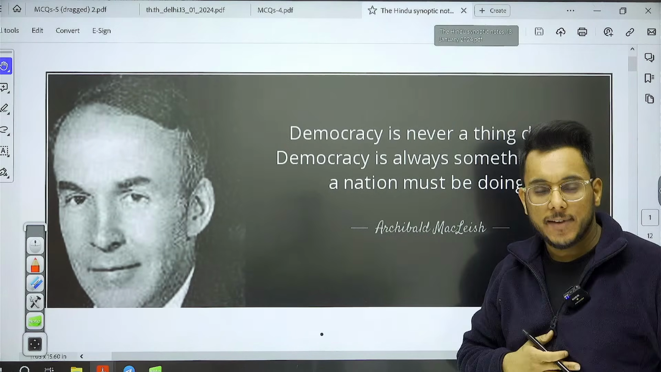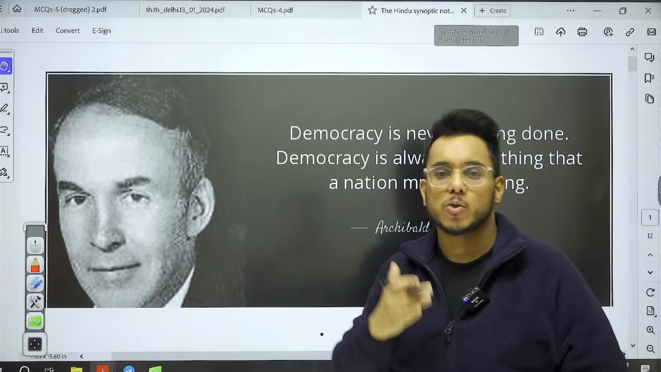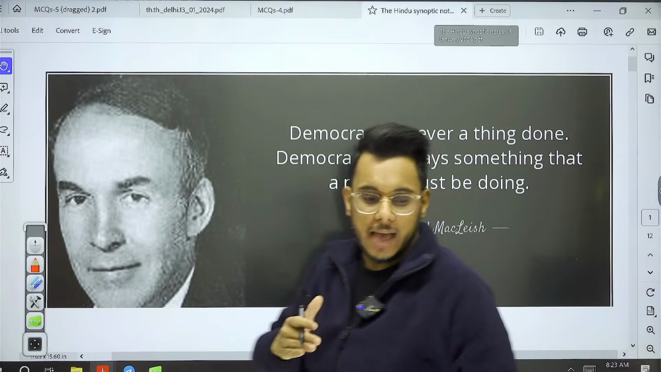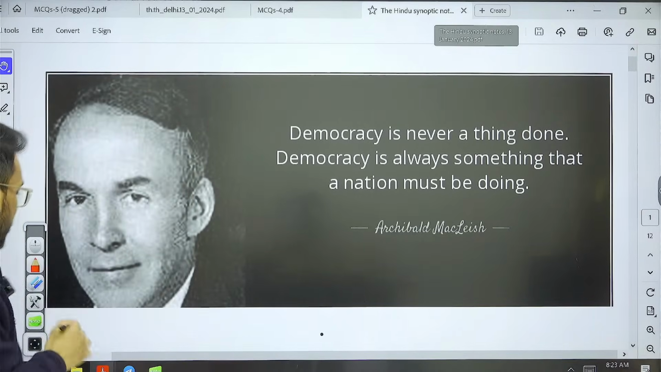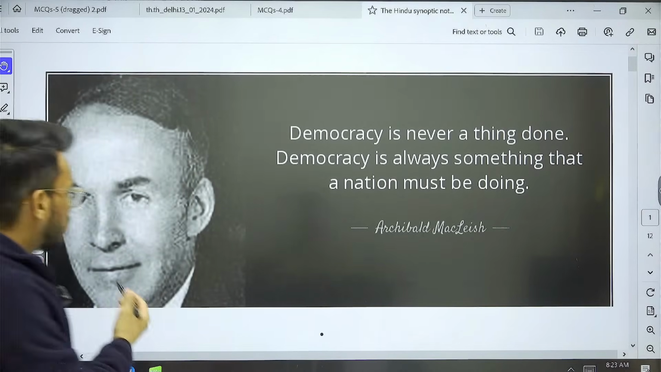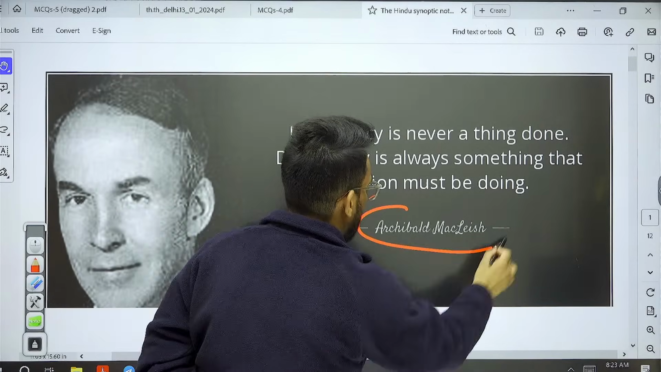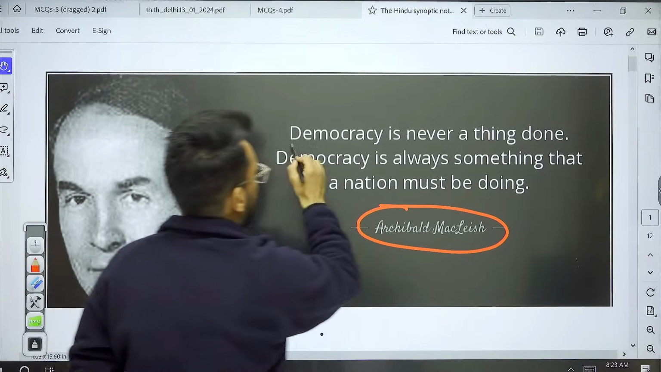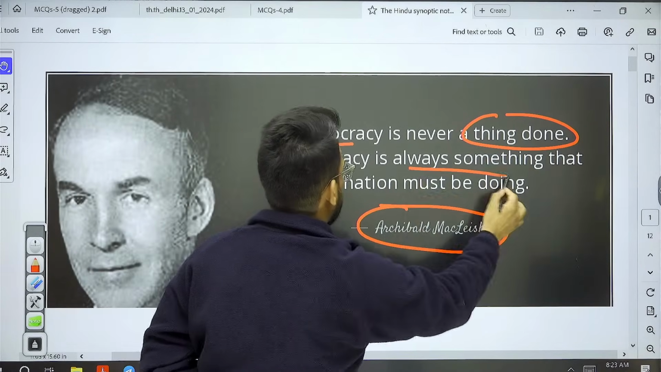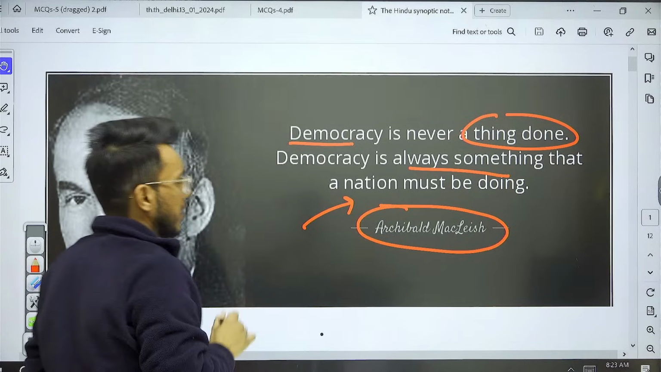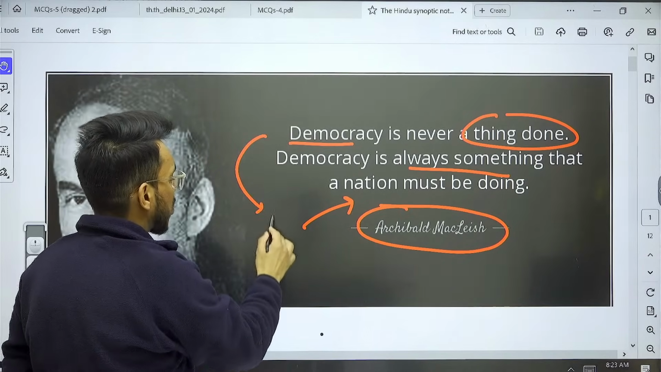So guys, every class we start with a GS quotation, and the idea is that you should use these quotations in writing your answers in the UPSC examinations. So we'll take the quotation from Archibald MacLeish. He says, democracy is never a thing done. Democracy is always something that a nation must be doing.